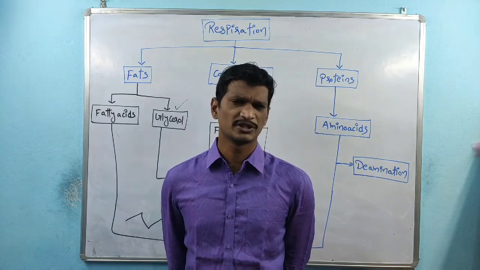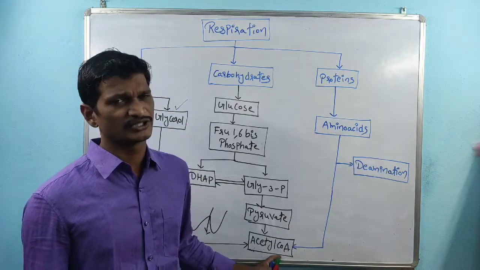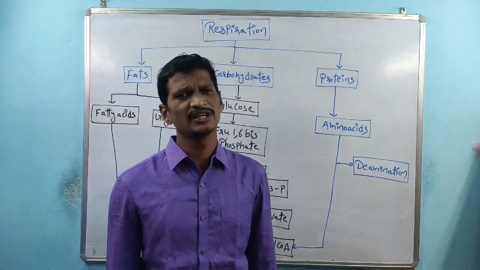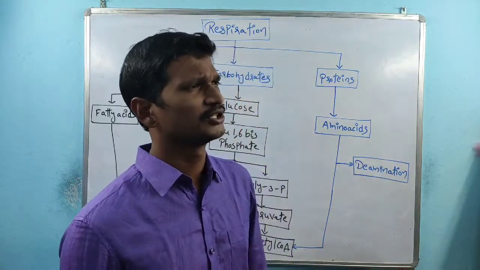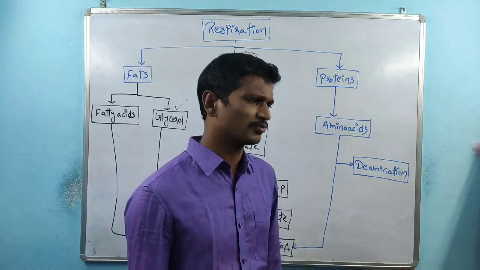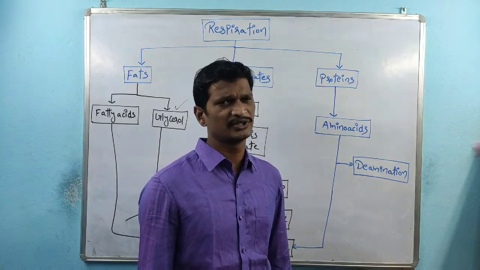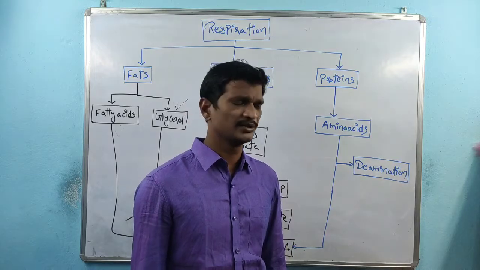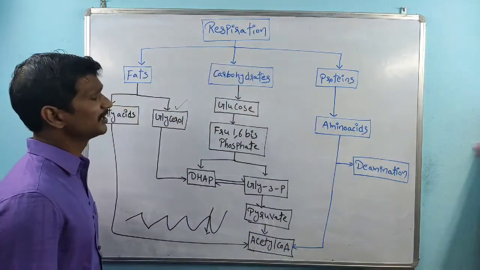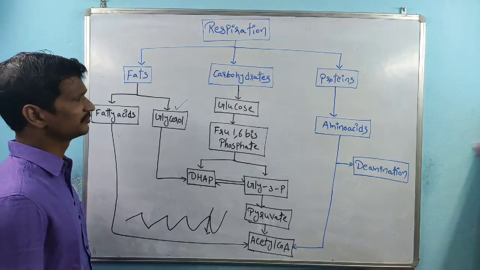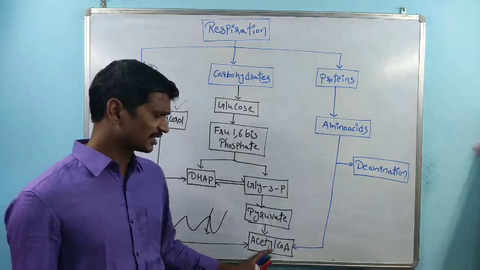Once the amino group is removed, acetyl-CoA production takes place. That acetyl-CoA is involved in the TCA cycle. So my concept here is that whatever the fat metabolism, carbohydrate metabolism, or protein metabolism, all these metabolisms are linked with the cellular respiration process. Finally it produces the ATP. So this is the schematic presentation of biomolecules involved in cellular respiration or ATP production, because acetyl-CoA is the hub.